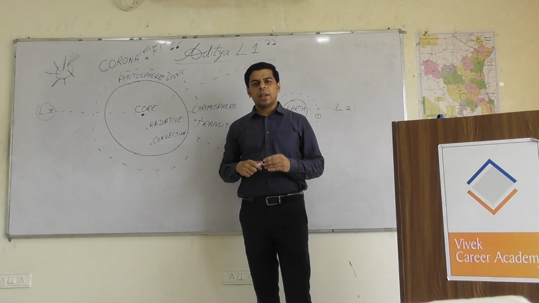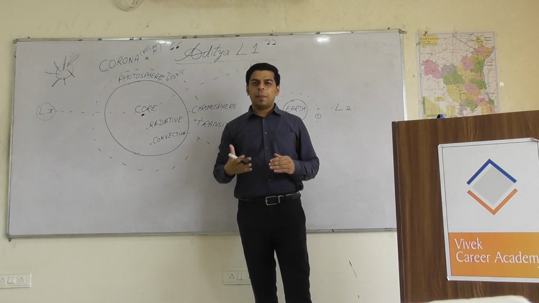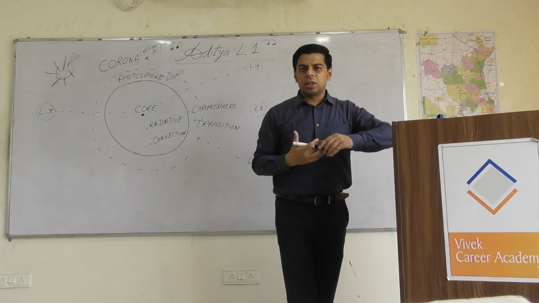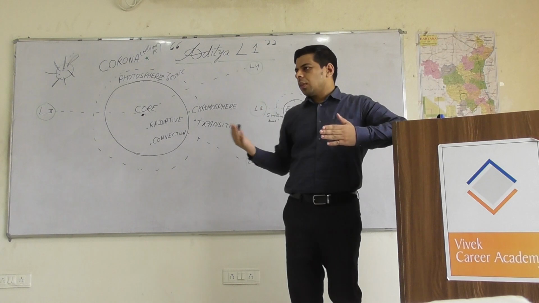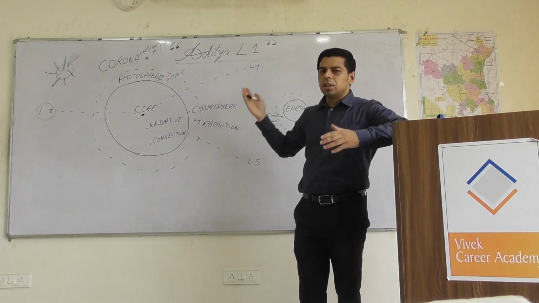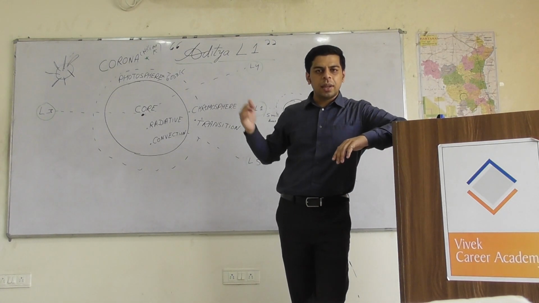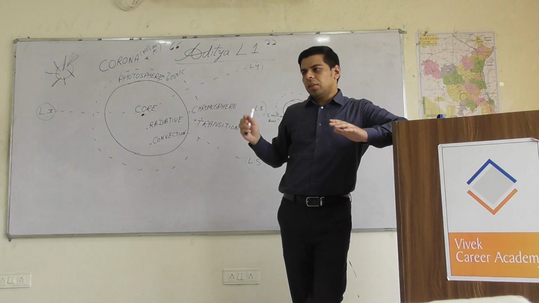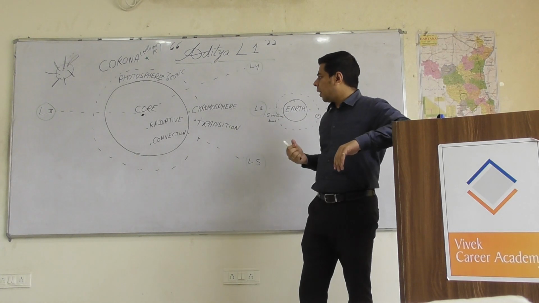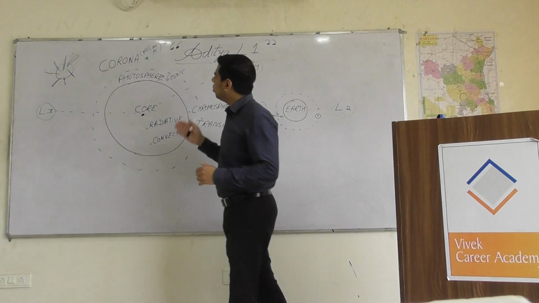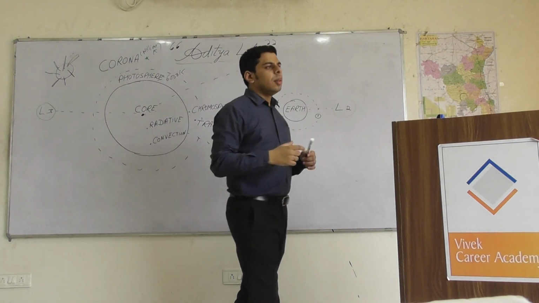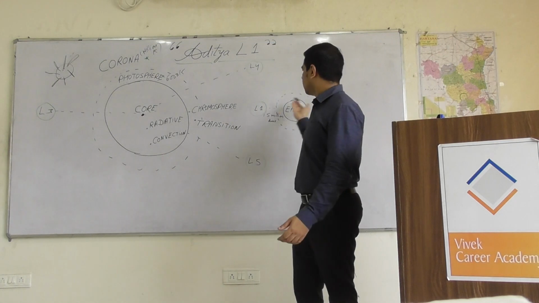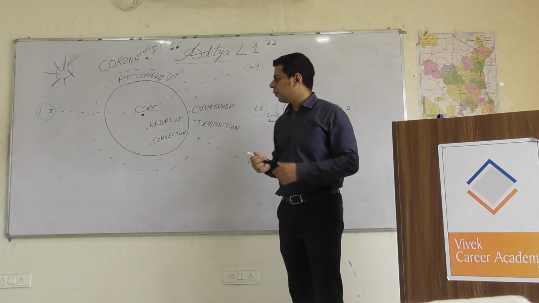A few crores were allocated. It was to be sent by PSLV, the Polar Satellite Launch Vehicle, which is ideal for carrying lighter payloads, and it had to be placed in a low Earth orbit of around 800 kilometers. But over the years, we realized that this mission is not going to provide us continuous monitoring of the sun. It can be eclipsed, just like we saw the solar eclipse as well.